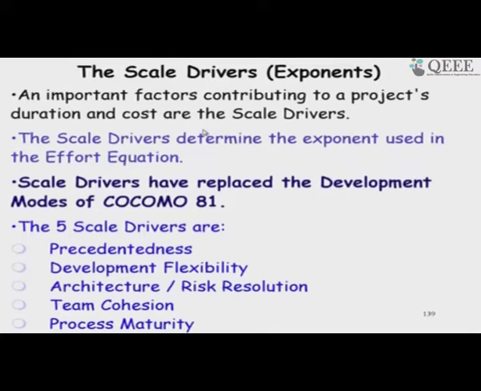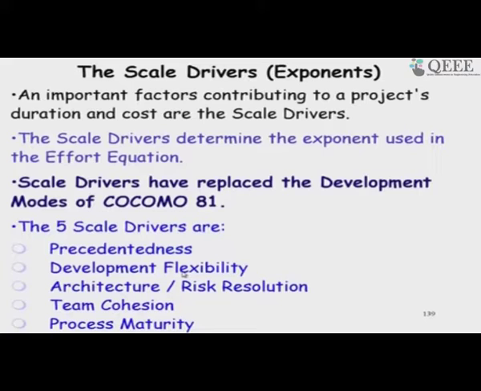So, it actually uses 5 scale drivers. These are the exponent, and the 5 scale drivers are the precedentedness, which says how much the development team is familiar with the software. Are there any previous example precedent of that same software being developed? Development flexibility.